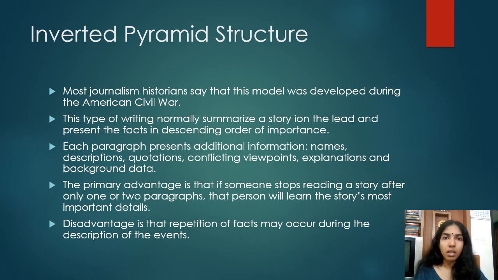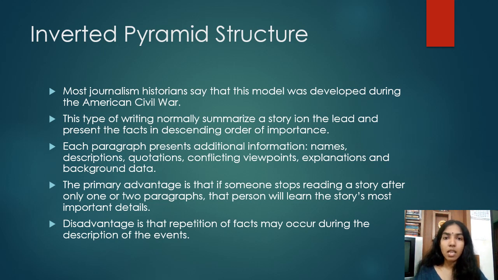So what they did was squeeze the most important information into the first few sentences or the first few paragraphs of the news. That's how this inverted pyramid structure is believed to have been developed during the American Civil War.